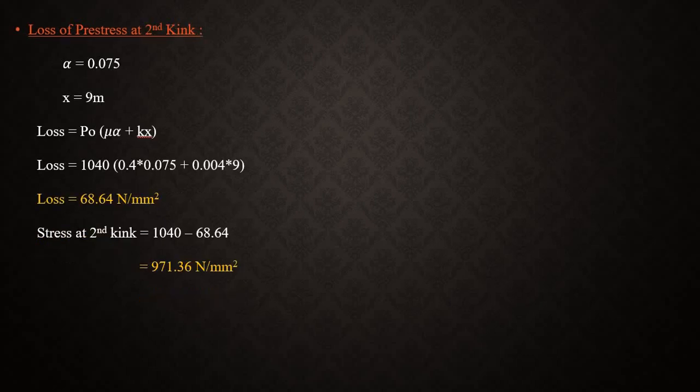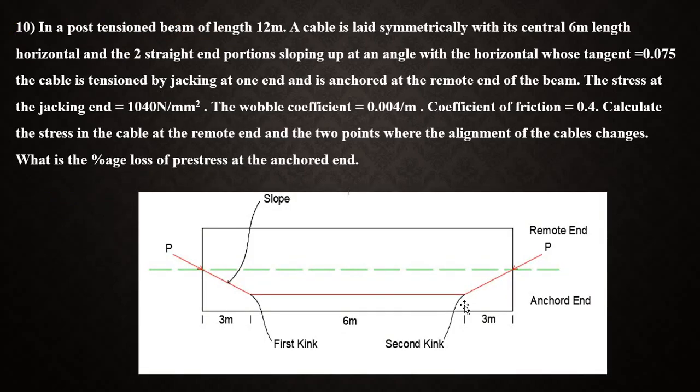The next one is the loss of pre-stress at the second kink. Where is the second kink? You can see here the second kink is at this portion. So what is the distance? From here to here we should calculate the distance, that is 3 meter plus 6 meter. Totally put together it is 9 meter.